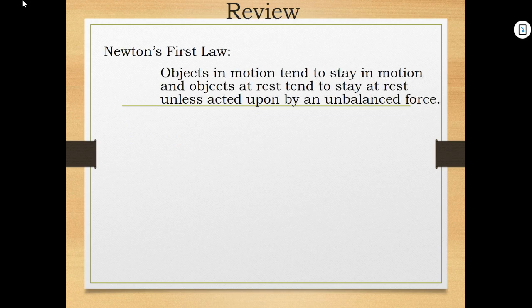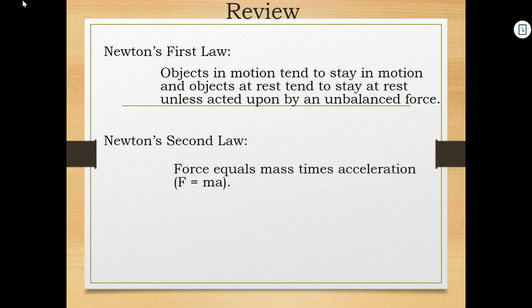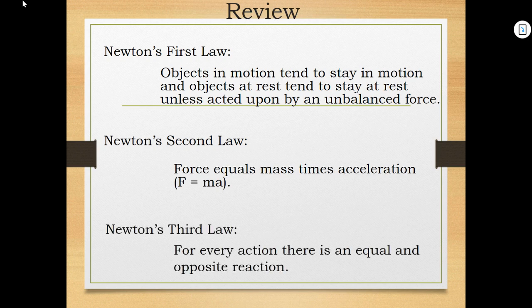So just remember, his first law, objects in motion tend to stay in motion and objects at rest tend to stay at rest unless acted upon by an unbalanced force. Second law, force equals mass times acceleration, right? F equals force, M is mass, A is acceleration. Newton's third law is for every action, there is an equal and opposite reaction.